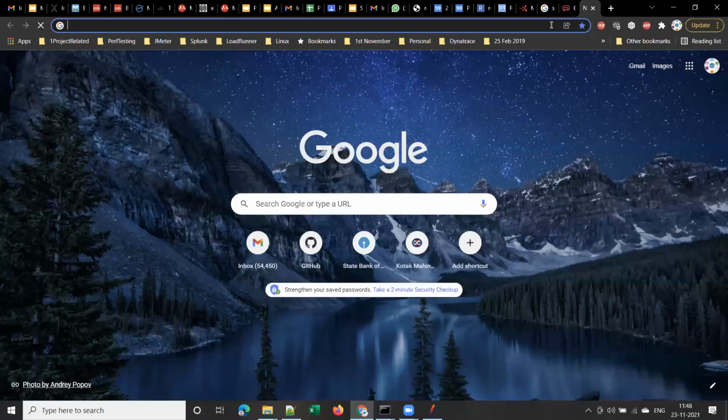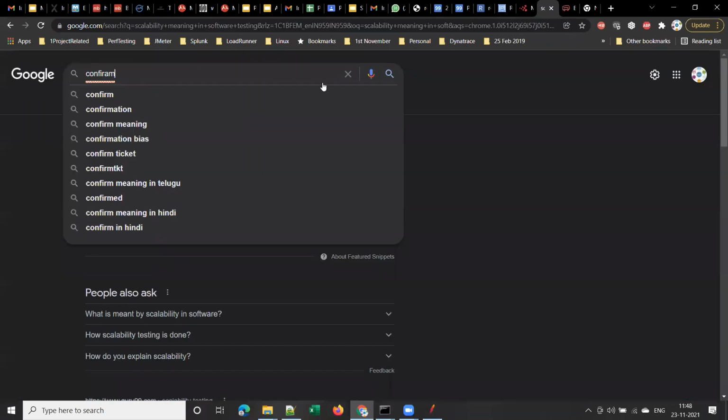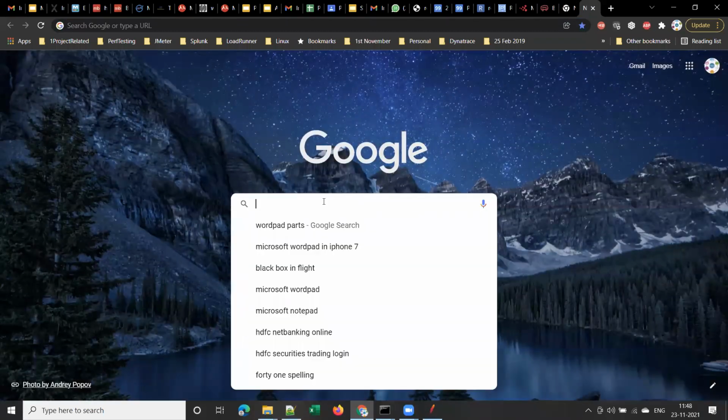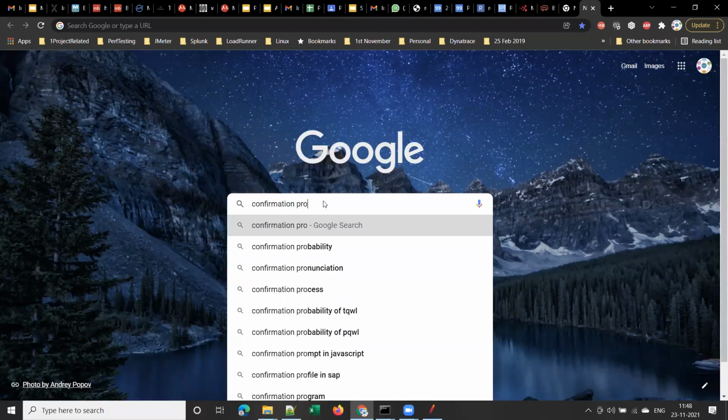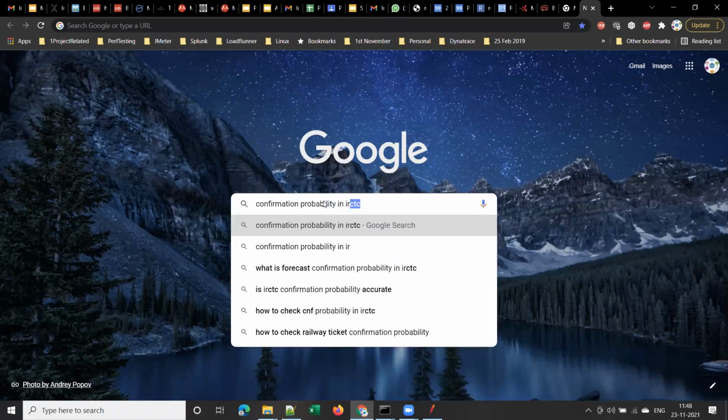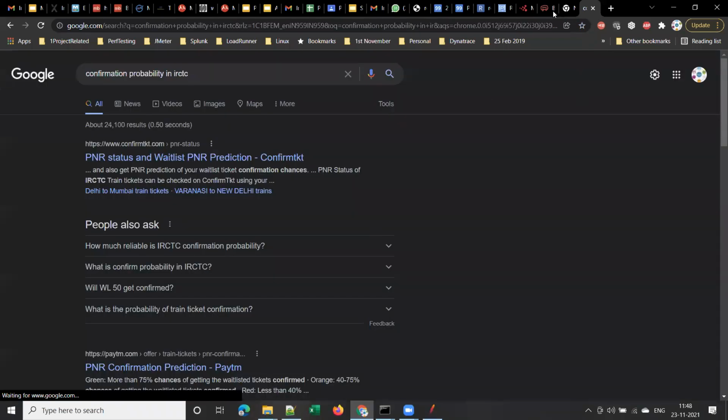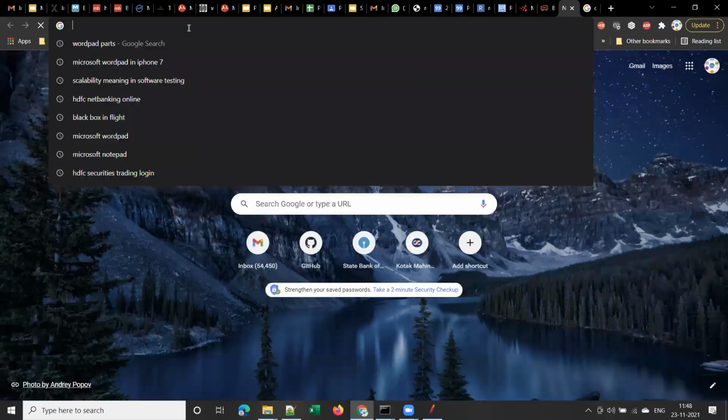My system is going, 1 second. Yes or no? Do you know that? Have you ever heard of that confirmation probability feature in IRCTC? Yes, sir. You want me to show that, login and show that, please?